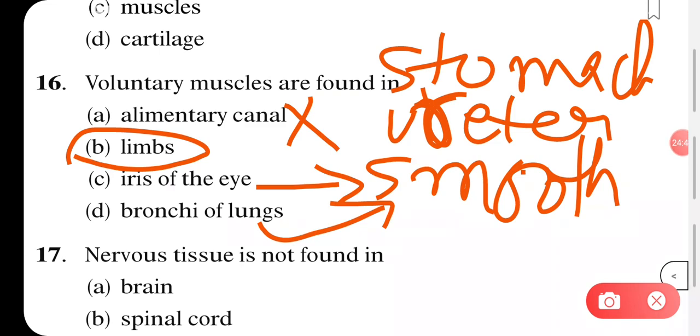Rest of the questions we will discuss in the next video. I'm just stopping it here and then we'll continue further with the remaining MCQs and also with the rest of the questions which are given in your exemplar book. Thank you.